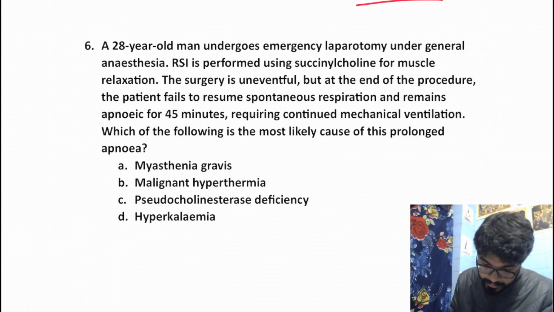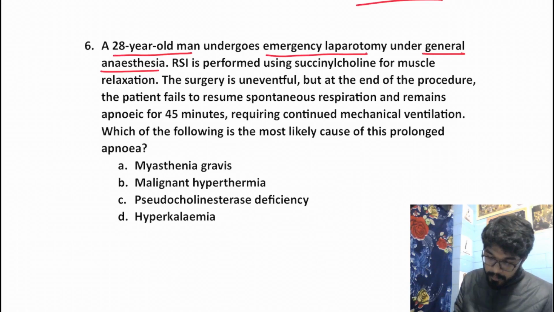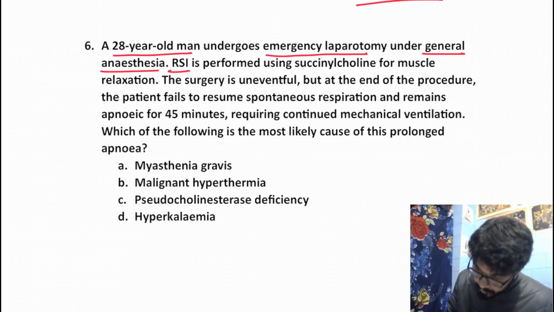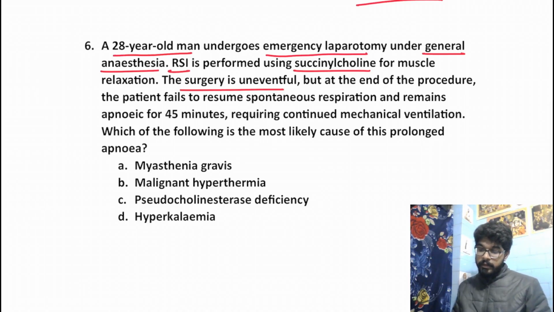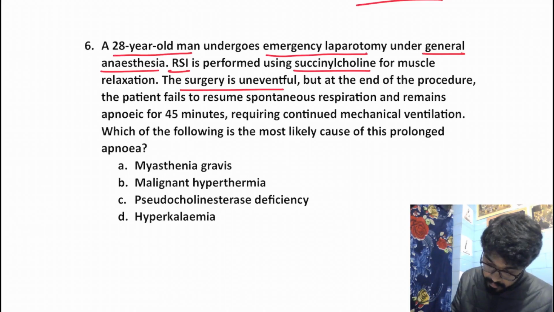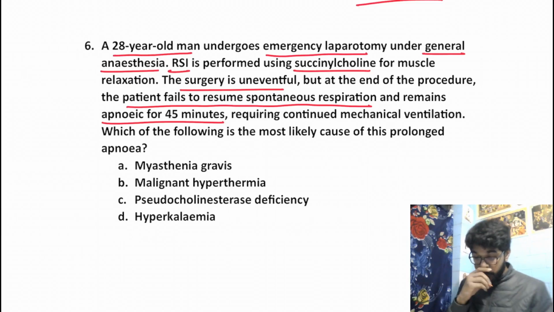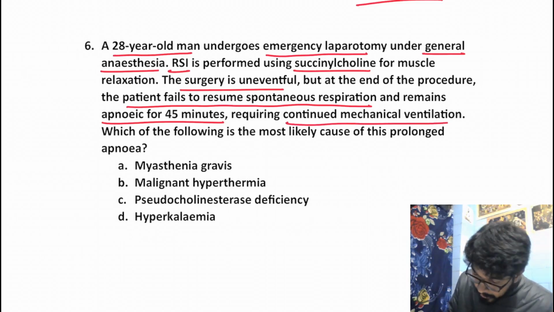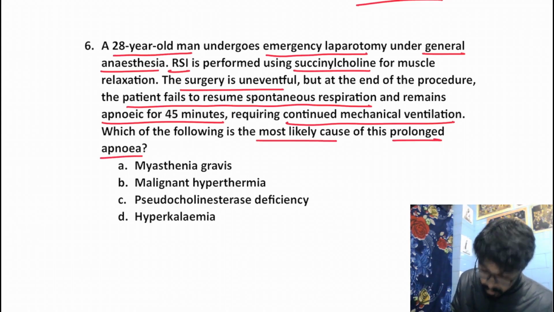A 28-year-old man undergoes emergency laparotomy under general anesthesia. Now, rapid sequence intubation is performed using succinylcholine for muscle relaxation. The surgery is uneventful, but at the end of the procedure, the patient fails to resume spontaneous respiration, remains apneic for 45 minutes, requiring continued mechanical ventilation. Which of the following is the most likely cause for this prolonged apnea?